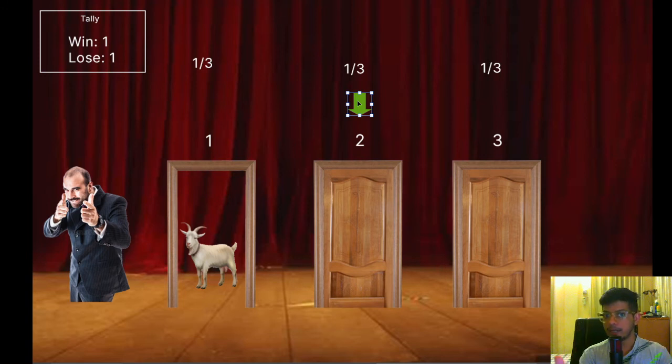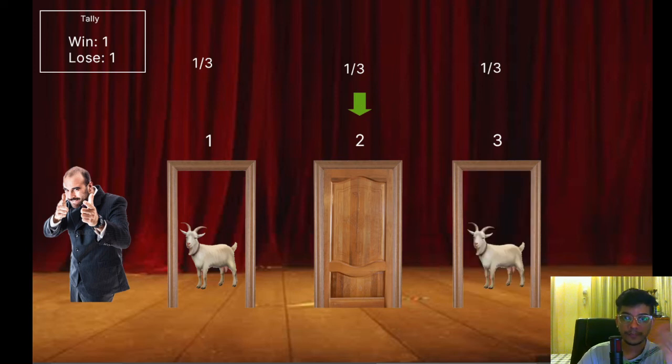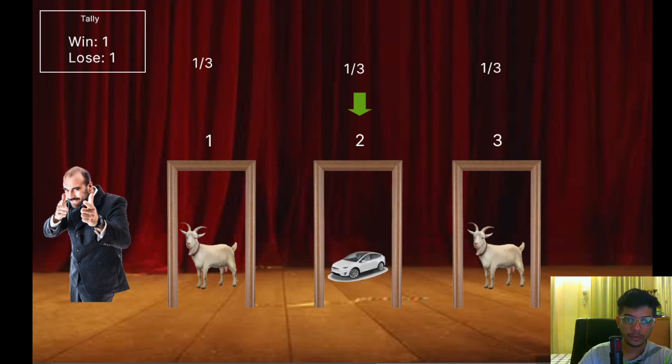So you had initially picked door 3, and then when the host offers you the option of switching, you make that switch to door 2. The host then goes on to open door 3 and then also door 2, and you win, right? If you make that switch, you win.